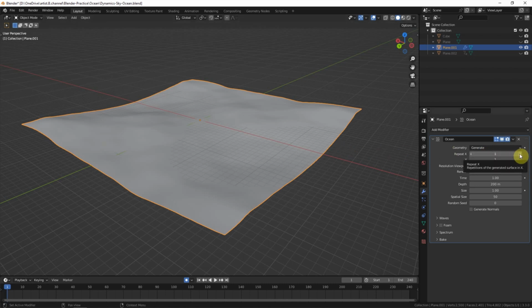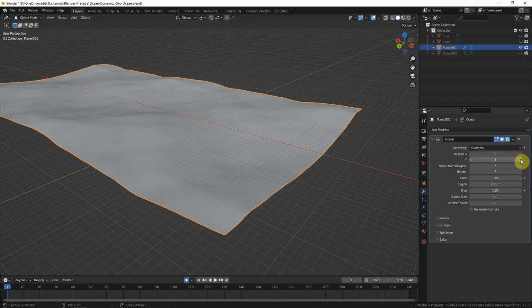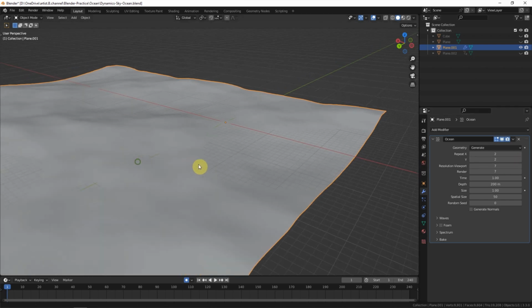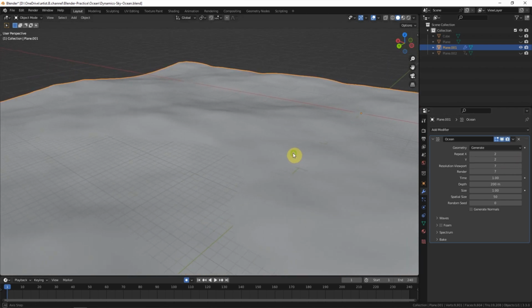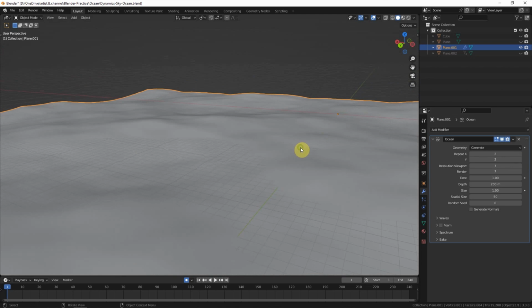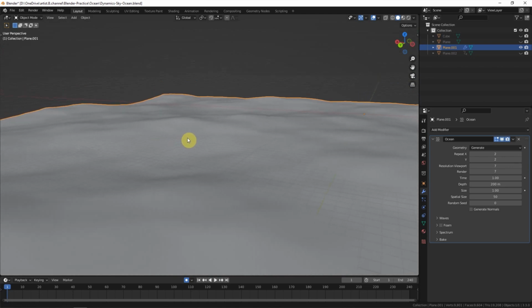We can enlarge the ocean by repeating. And the resolution is quite important. Better resolution can give better quality of ocean.